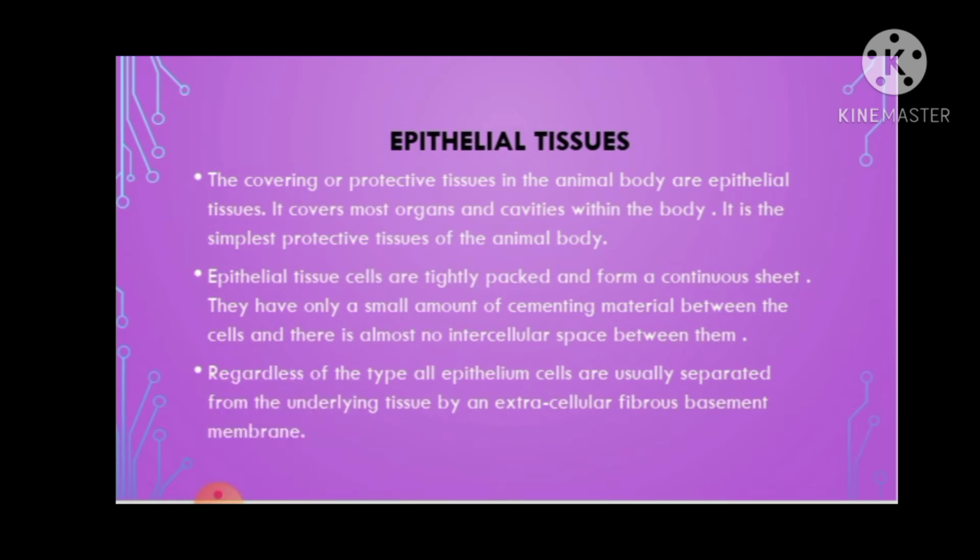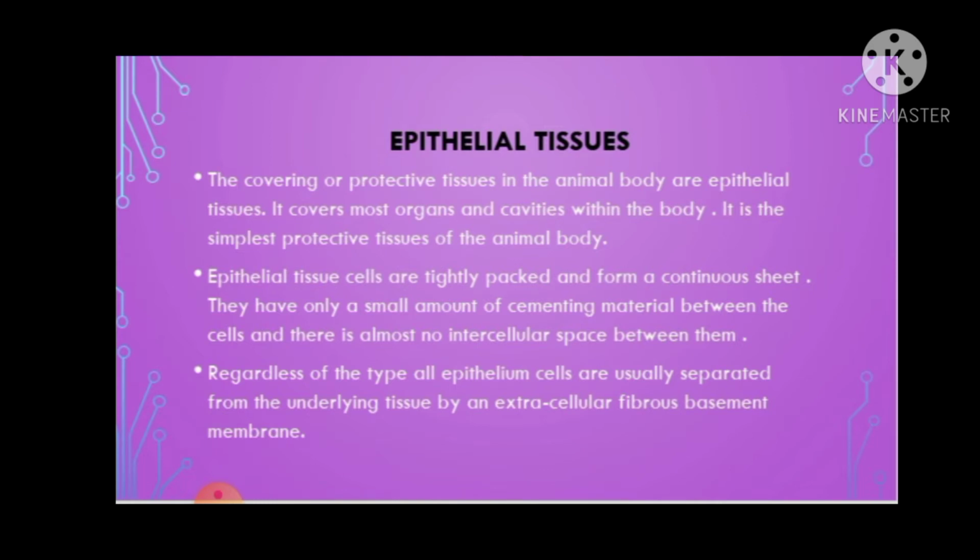They have only a small amount of cementing material between the cells and there is almost no intercellular space between them. Regardless of the type, all epithelial cells are usually separated from the underlying tissue by an extracellular fibrous basement membrane. So students, what are epithelial tissues?